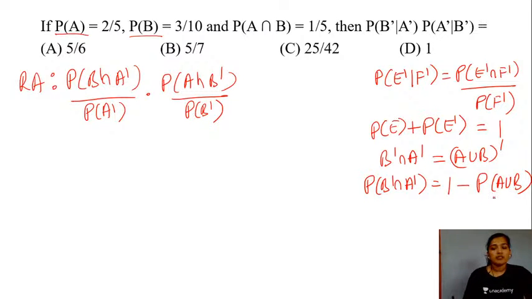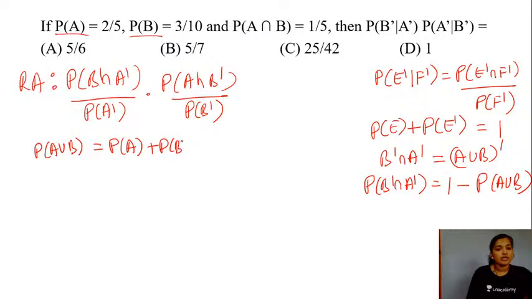So are we given the value for probability of A or B? No. Right? We need to calculate the value. So let us do that first. Probability of A or B will be equal to probability of your event A plus the probability of your event B minus the probability of your event A and B. Yes? So let's substitute the value.